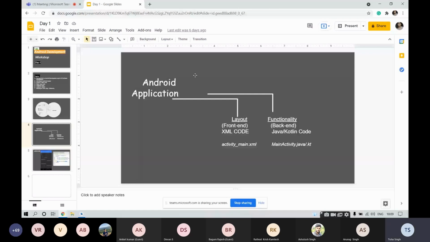I'm assuming that all of you have Android Studio installed on your systems. Please give me a confirmation that none of you is facing any issue with Android Studio. It is installed for all of you, right? All right, getting some confirmations. Fine. So please open your Android Studio. I have mine already opened over here.